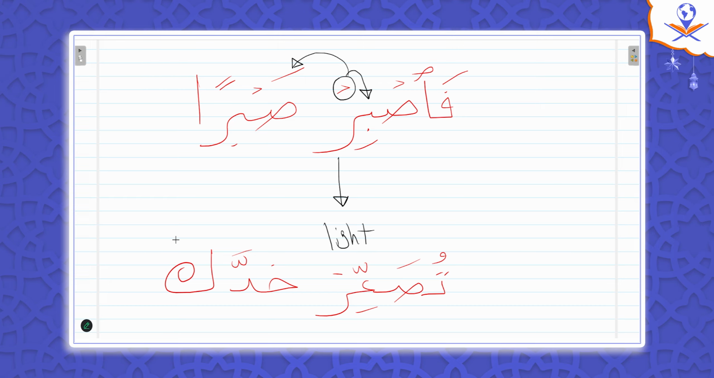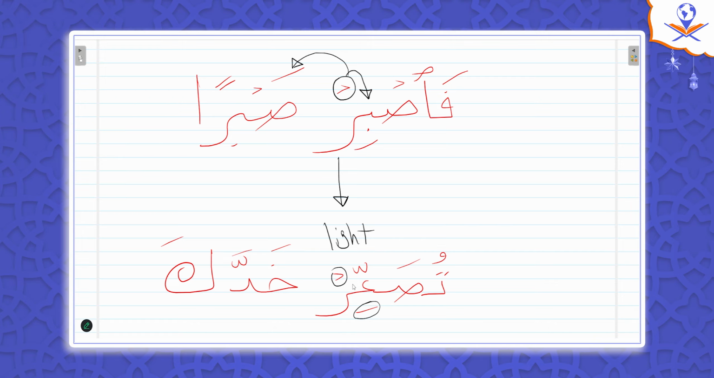تصعر خدك. So is this ra heavy or light? Sakina. So when it's sakina, we agreed we check the previous letter. The previous letter is ayn with a kasra. So we don't check the previous letter itself, we check the haraka of the previous letter. The haraka is kasra, so it should be light.